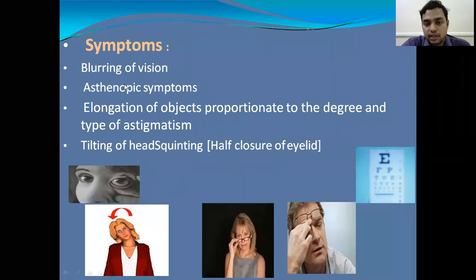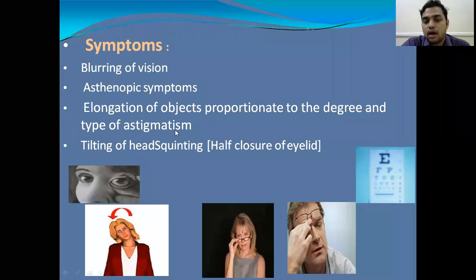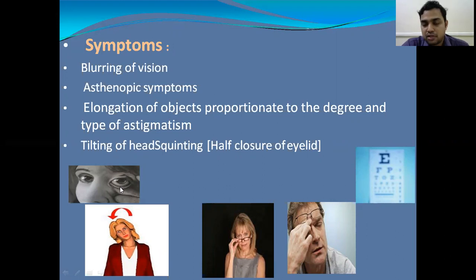It is also seen in astigmatic patients. People who have astigmatism, when they see objects, in most cases will see elongation of the objects proportionate to the degree and type of the astigmatism. The patient may have elongation of objects, and tilting of the head is also seen, and rarely squinting. Because of the half closure of the eyelid, they may tilt the head to get better quality of vision. So these are the symptoms of astigmatism: blurring of vision, asthenopic symptoms, elongation of objects, and tilting of head and squinting.